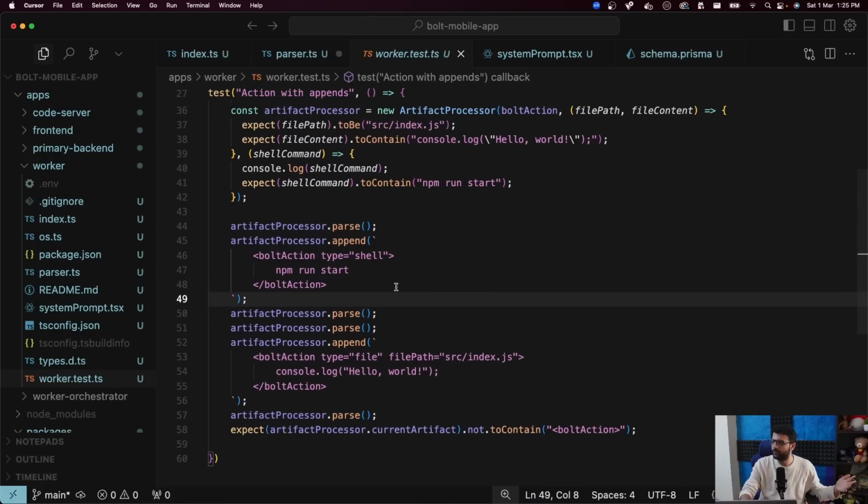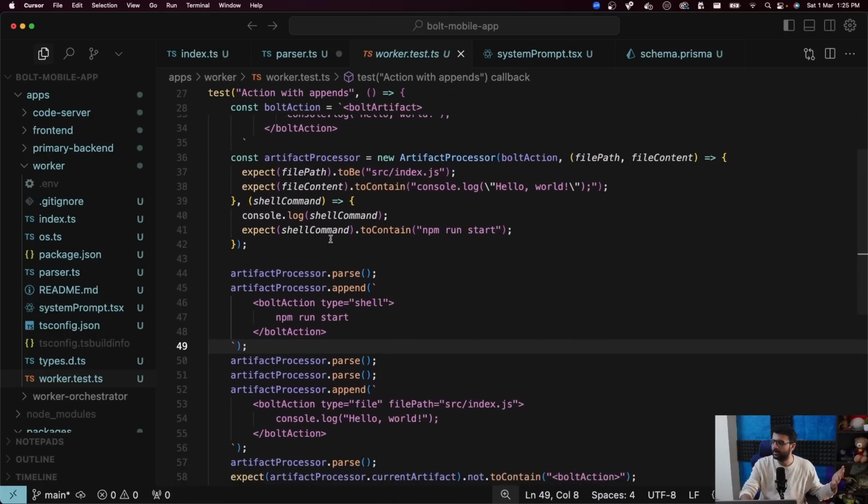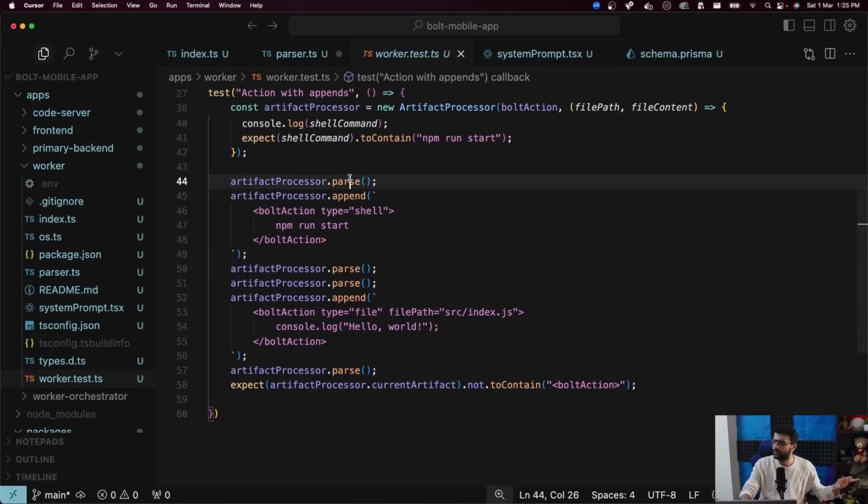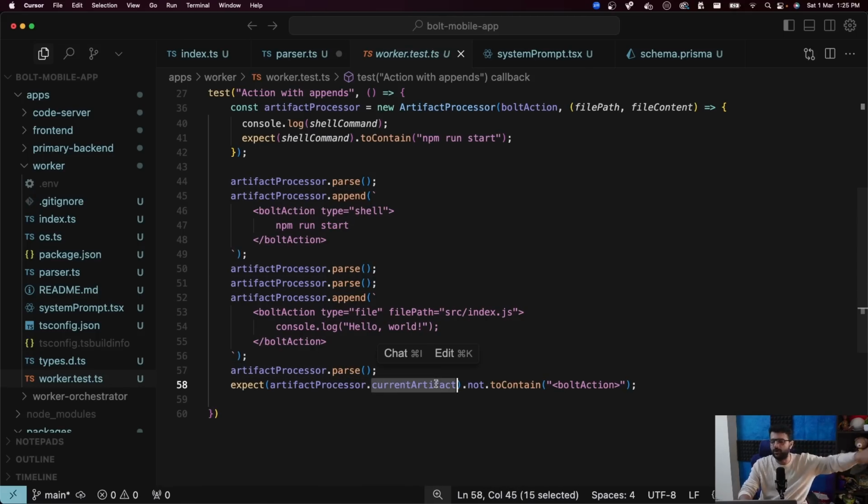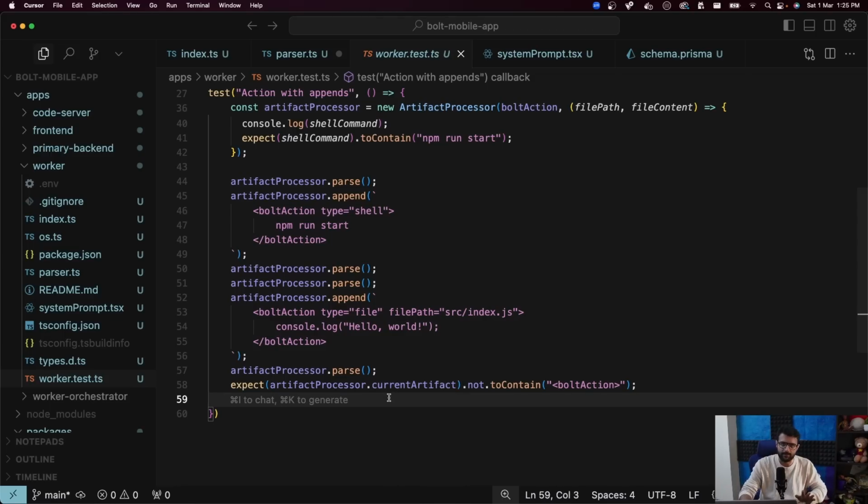So I added 4 action blocks. 2 were here, and I added one more. I parsed 4 times: 1, 2, 3, and 4. And in the end, I checked that artifact.current artifact is empty. All the 4 actions were processed. They were removed from this current artifact variable. So totally get it if you don't understand it.